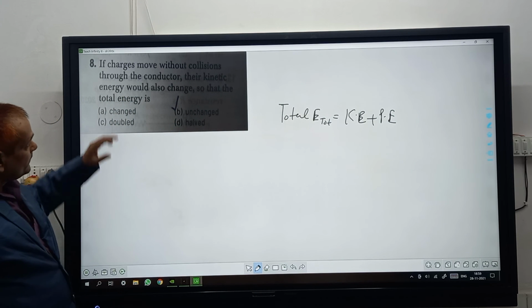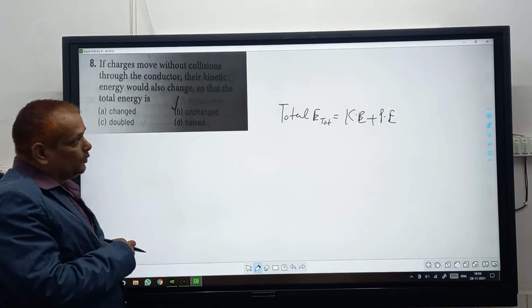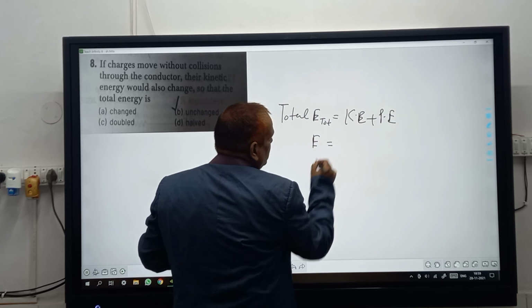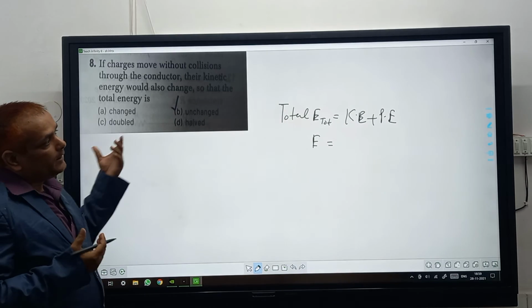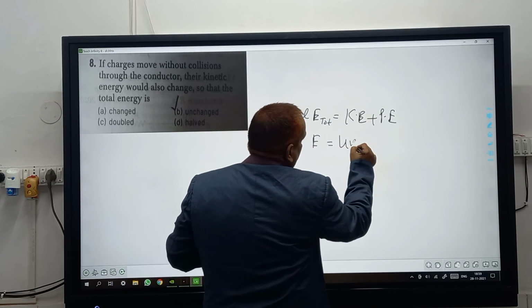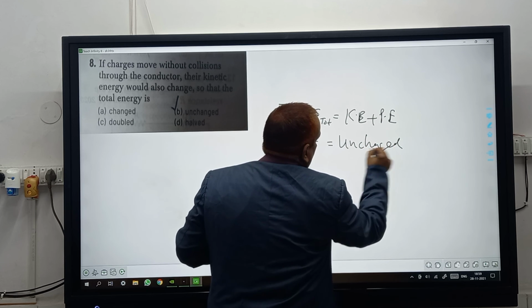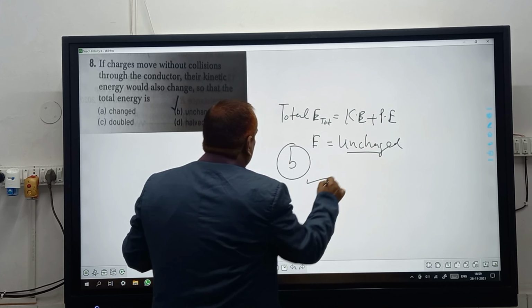Without collision, if there is no collision, what will happen at that time? One energy will increase, KE will increase and PE will decrease. So what will the total energy be? Unchanged. So option B is correct in this question.